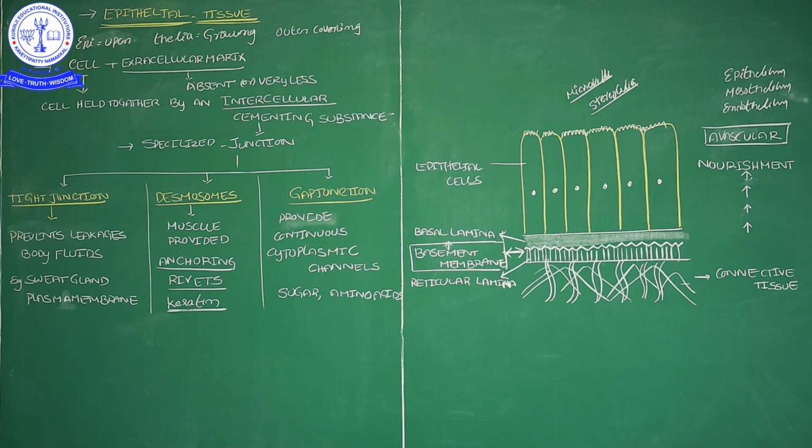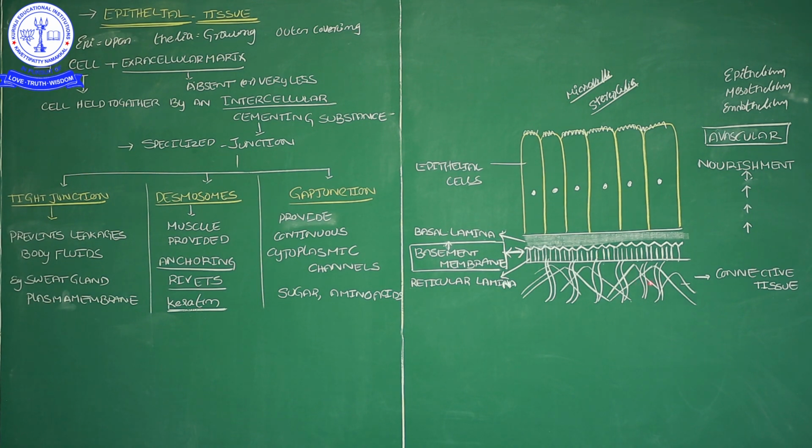Now, these epithelial cells are avascular. Epithelial cells are avascular, with no vessels and no blood supply. Without blood supply, how do these cells get nourishment? For getting nourishment, these avascular epithelial cells depend on the connective tissue below. This connective tissue has a lot of blood vessels and blood supply.